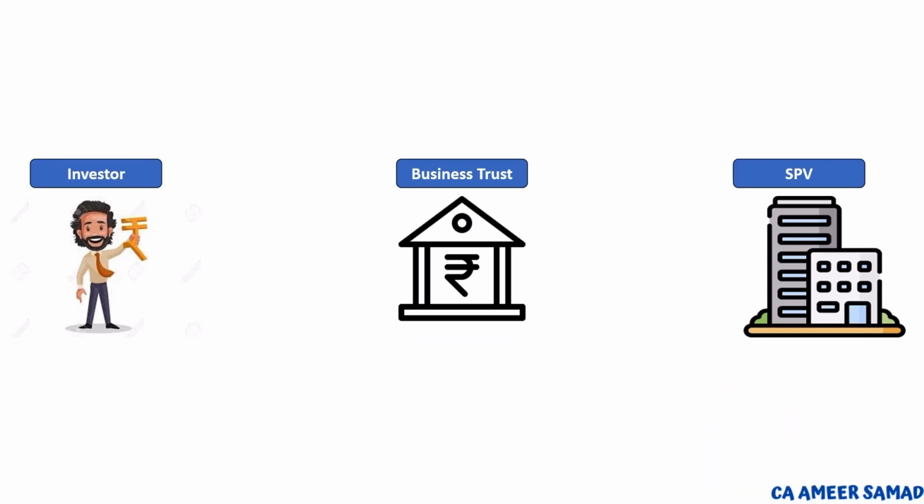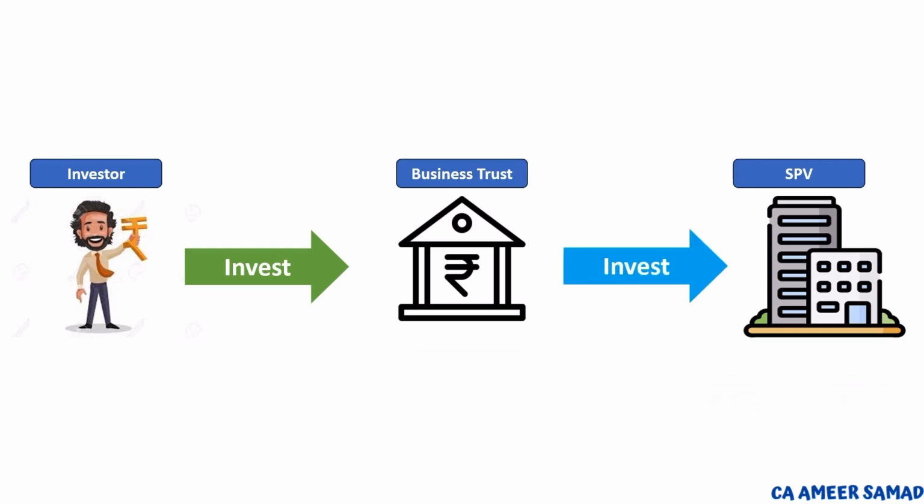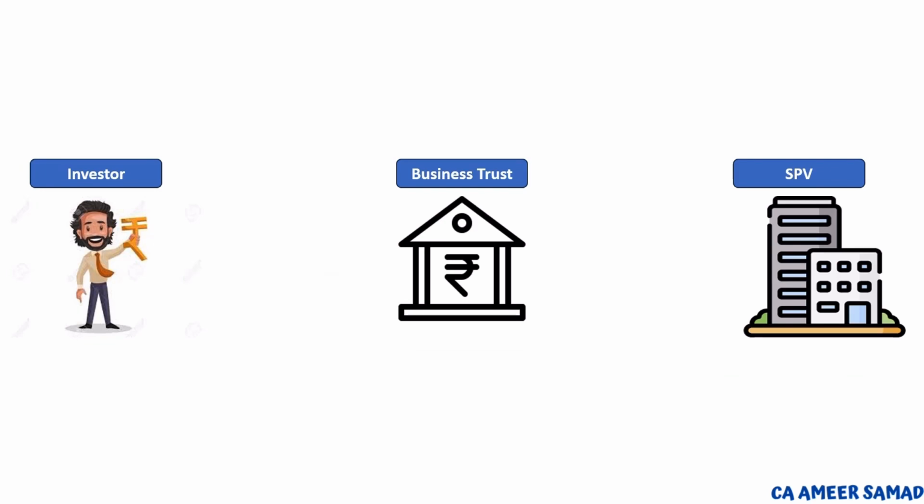Investors invest their money in the business trust, and in return they get units of the trust, and the business trust invests this money in the SPV. In return they get the shares of it.